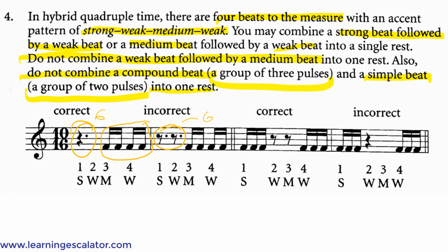And if you have 3 at the beginning and 3 at the end, you still need 4 more 16th notes. You need 4 more 16th rests. So you have to put it into 2 rests, because it's a weak beat and then a medium beat. So weak cannot carry a medium beat, so they have to be in 2 rests. But this one's incorrect because it's put into 1 rest. So the first weak beat will be carrying a medium beat, and that's not allowed because weak beats can't carry any other beats.